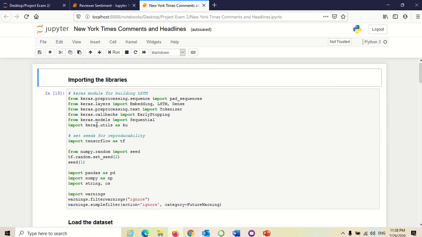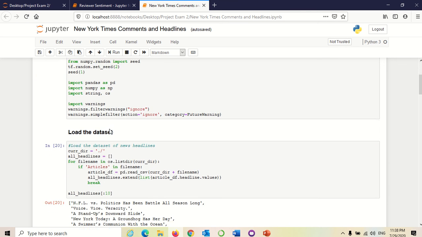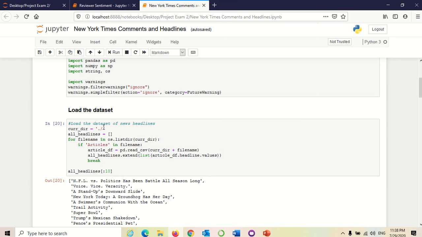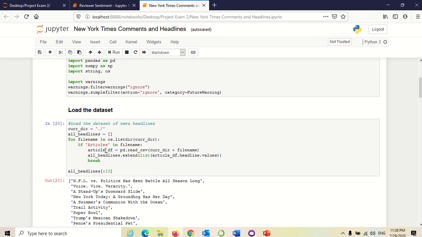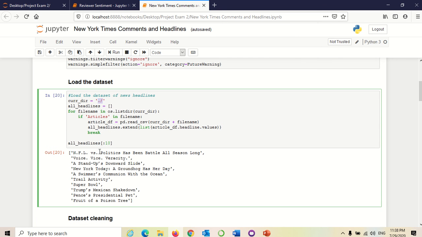I imported the required packages and loaded the datasets. I was taking only the articles datasets. I did not take the comments because in the comments dataset there is no column name with header. Sorry, I took only the files which are articles, which have the headlines. As our question is about headlines, we have to predict the headlines. As the comments do not have headlines, I have taken only articles. Articles have headlines, so it loads all the files from the current working directory. These are the 10 lines which got loaded, the top headlines.